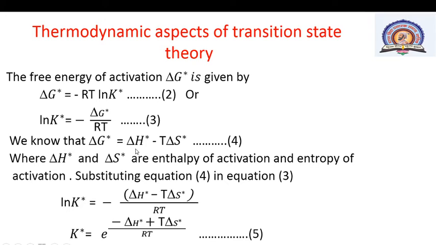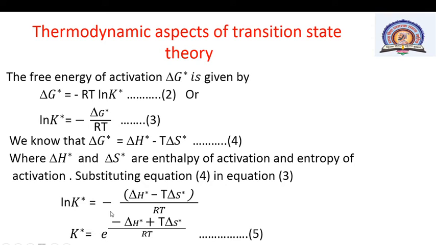This is equation number 4, where delta H star and delta S star are the enthalpy of activation and the entropy of activation. Now substituting equation 4 in equation 3.